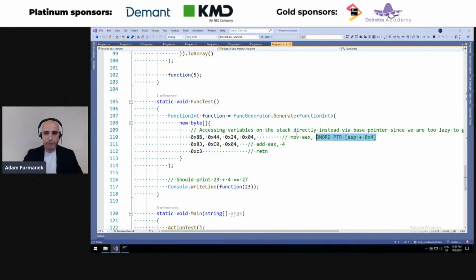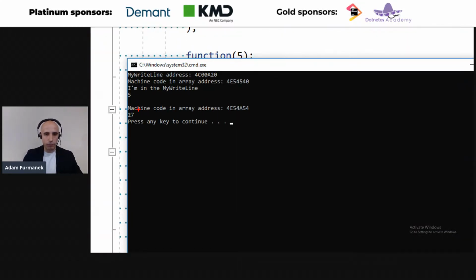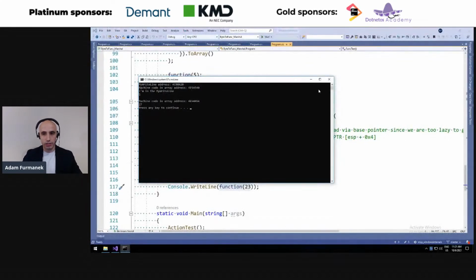So we generate machine code which first gets the parameter from the execution stack, which is at register ESP plus 4 bytes, because the first 4 bytes are occupied by this instance. So we get the first parameter, move it to the EAX register, then add 4 to the register, and we finally return this value. So we get this function delegate to this machine code, and we try executing it with value 23. So it should give us 27. And as you can see, if we check the output, 27 is right here. So it did work. Now the question is, how does it work?